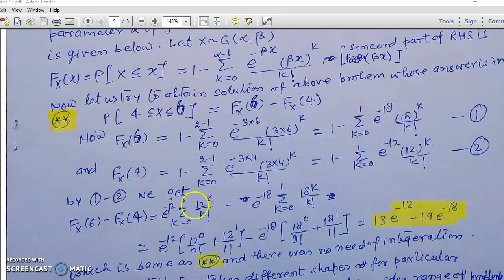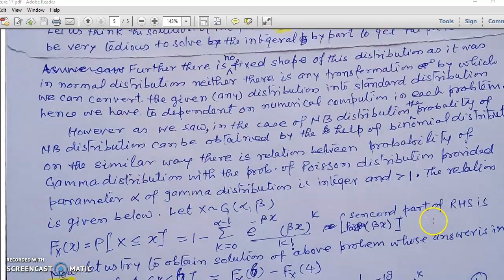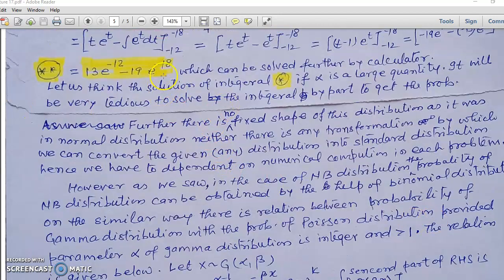Okay. Now I expand the summation. k equal to 0 means 12 to the power 0 upon factorial 0, 12 to the power 1 upon factorial 1. Similarly, I expand here and then I manipulate to further simplify this expression, and it came to be 13 e to the power minus 12 minus 19 e to the power minus 18, similar to this result.